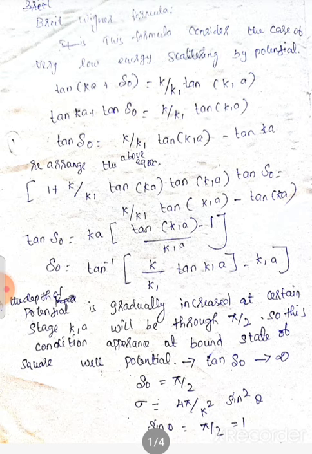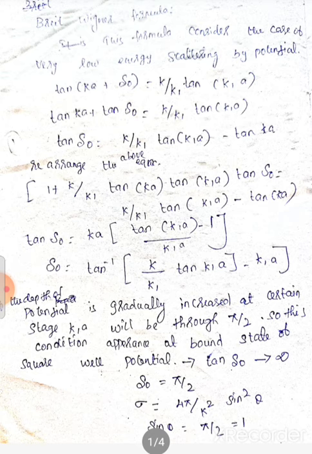Today we see about the Fritz-Winker formula from quantum mechanics paper. This formula considers the case of very low energy scattering by potential. First we find the value of scattering potential and Schrödinger equation by using square wave potential equation.